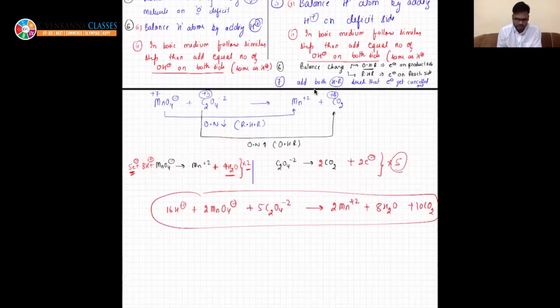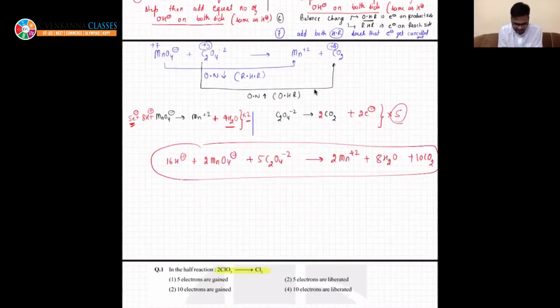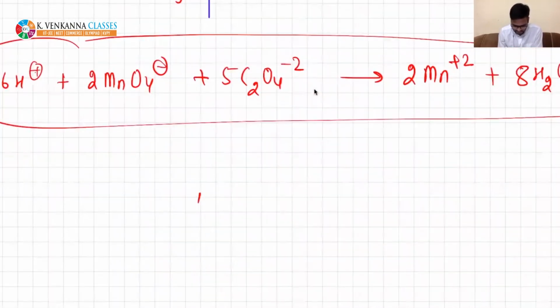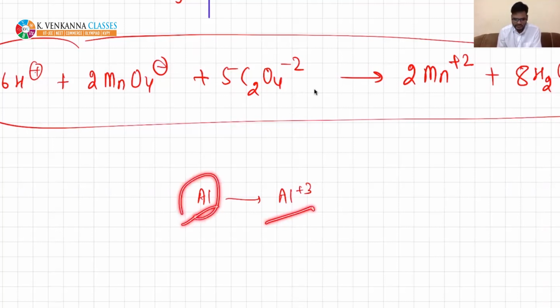Now the most important step is adding electrons. For example, if you see this reaction, how many electrons are required to balance this? Atoms are already balanced. If you see, there is no charge on one side, there is +3 charge on the other.